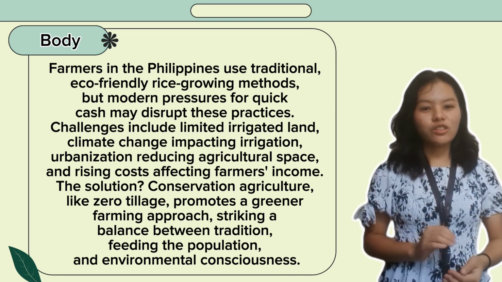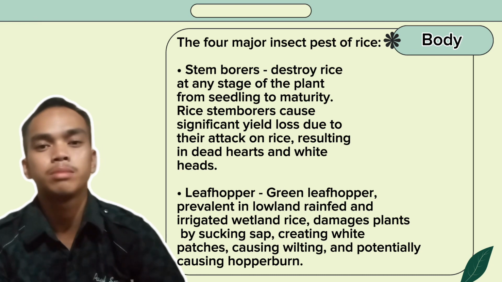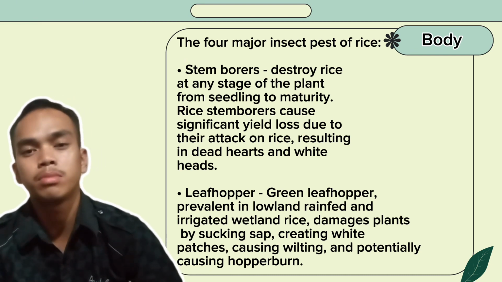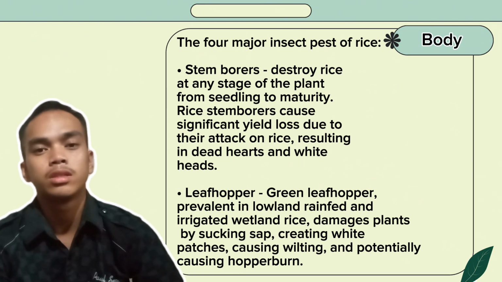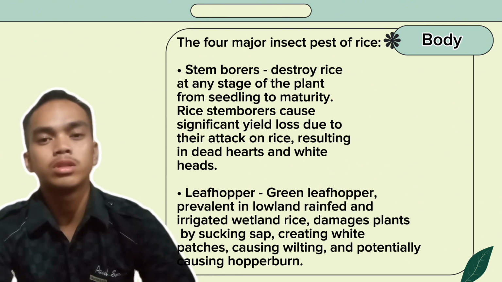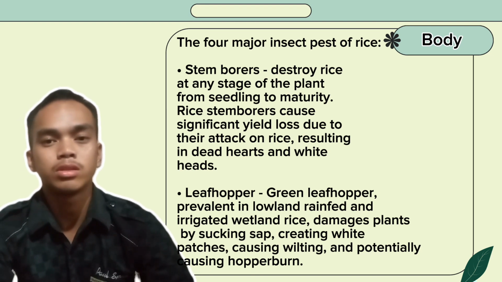There are four major insect pests in rice. First is stem borer, second leafhopper, third is plant hopper, and the last is rice bugs. Rice stem borer destroys rice at any stage of the plant, from seedling to maturity.